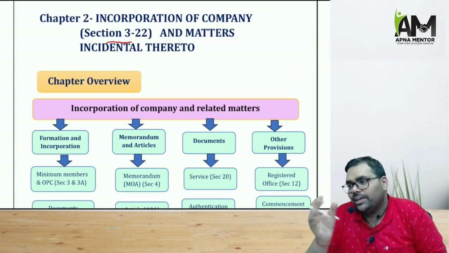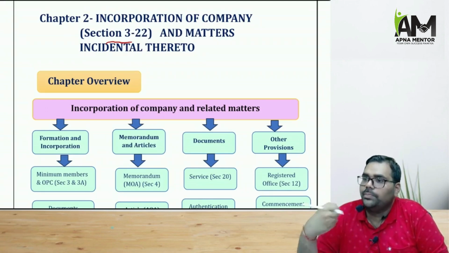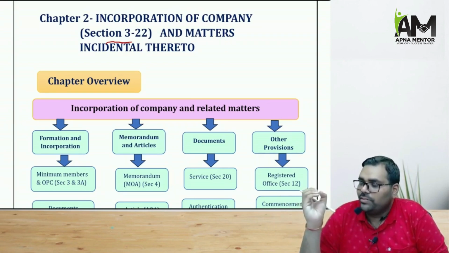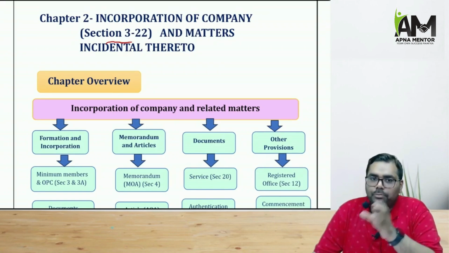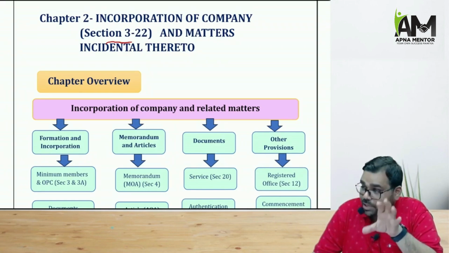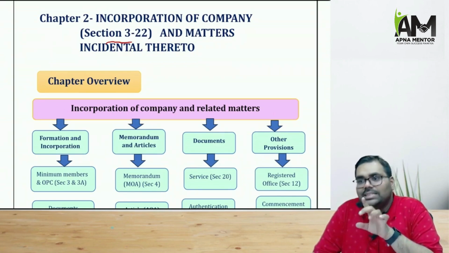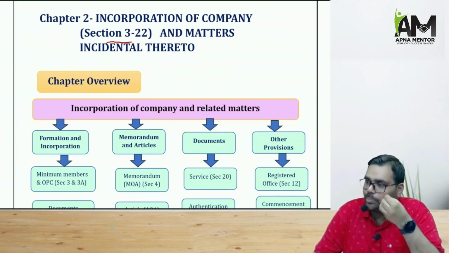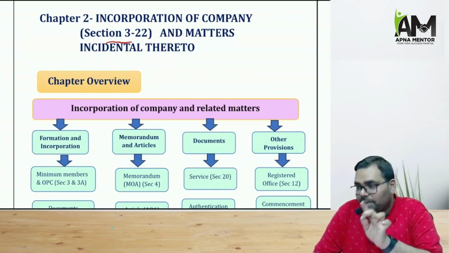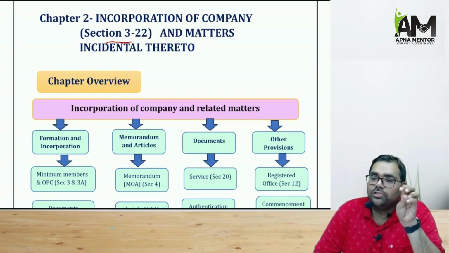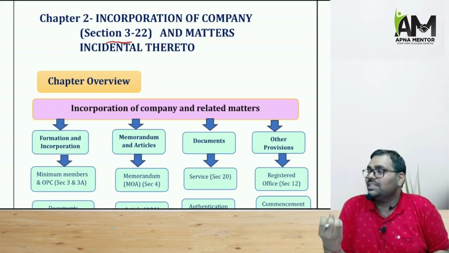Then after that, we have section 7, that is the incorporation of a company, and section 8, incorporation of a section 8 company, a not-for-profit organization. So section 3 is the formation, section 4 the MOA, section 5 the AOA, section 6 the Act is more powerful, section 7 incorporation, section 8 the section 8 company. And once the certificate of incorporation is issued by the Registrar of Companies, the company is legally registered.